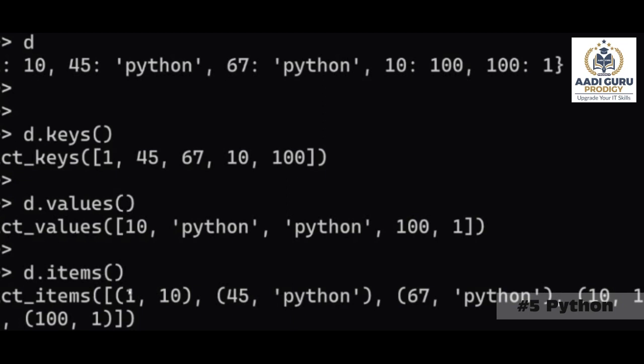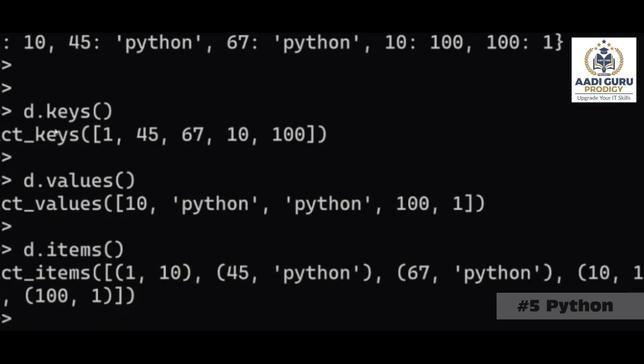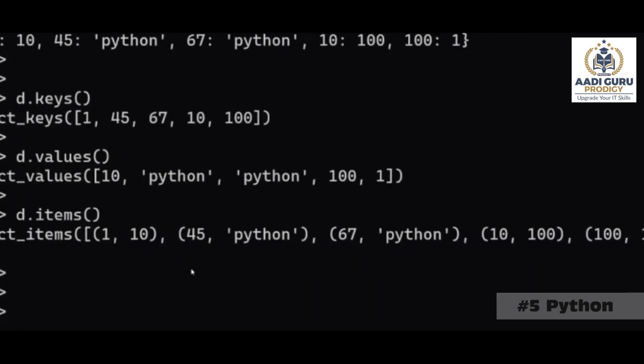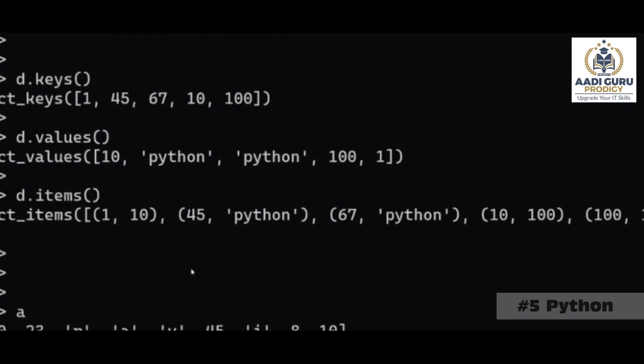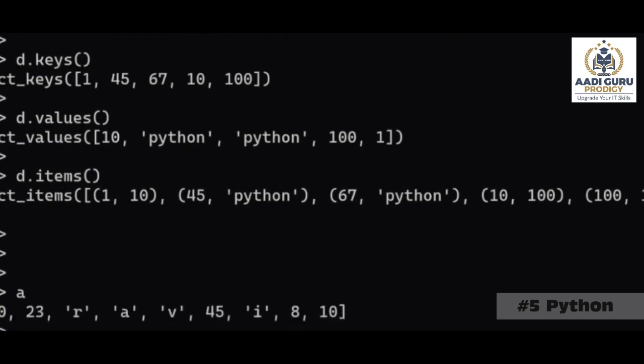Okay. So if you want to get like this. Now let us discuss how to modify. Now let's say you have a list. This is a list, right? If I want to add one item to this list, how can that be done?